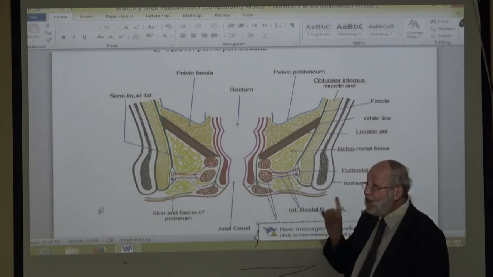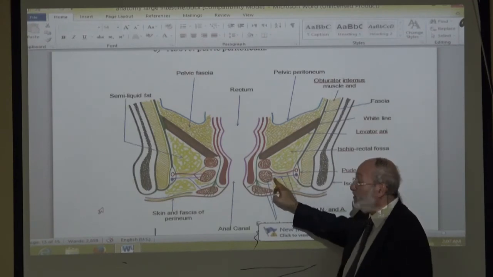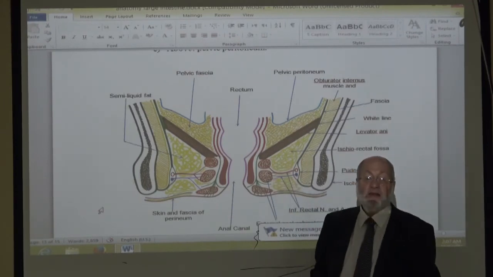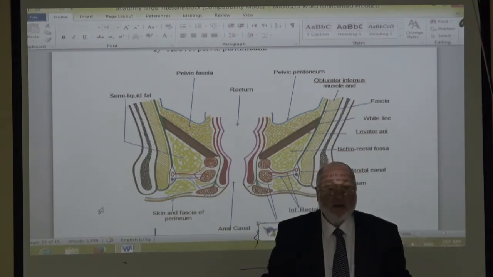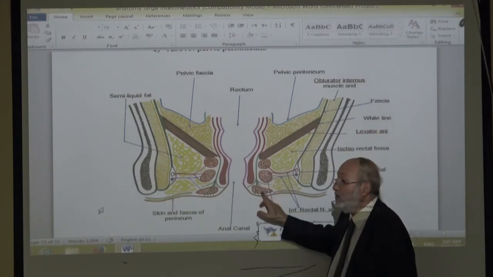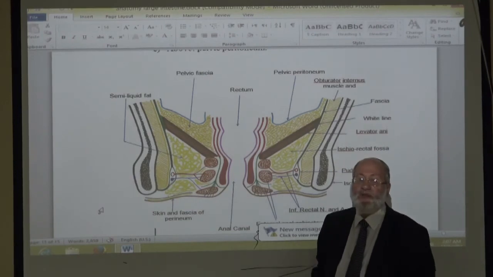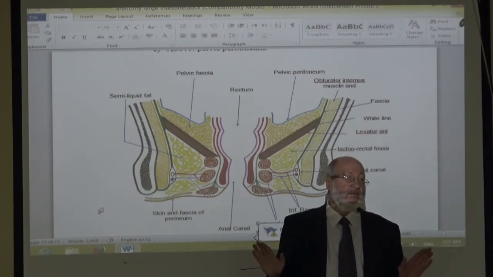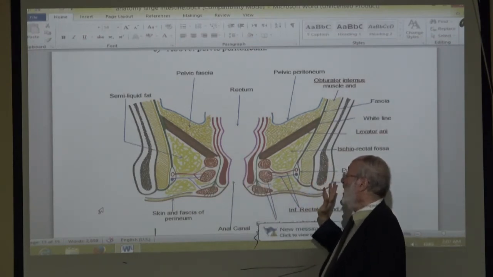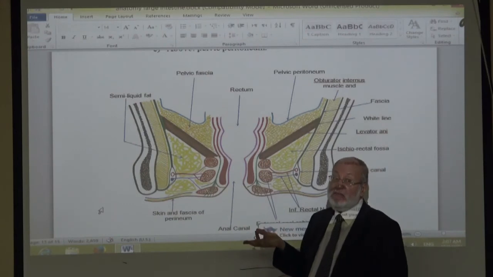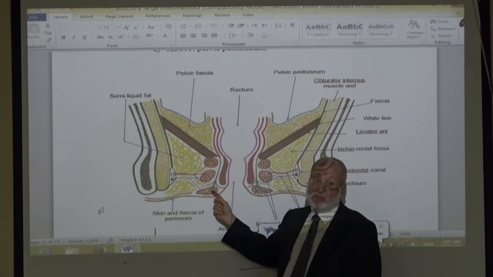These are striated muscles supplied by a somatic nerve. Voluntary or involuntary? Any striated muscle is voluntary. Therefore, it is voluntary muscle responsible for continence of feces. During an operation in the anal canal, I may decide to divide the subcutaneous part. Divide or not?